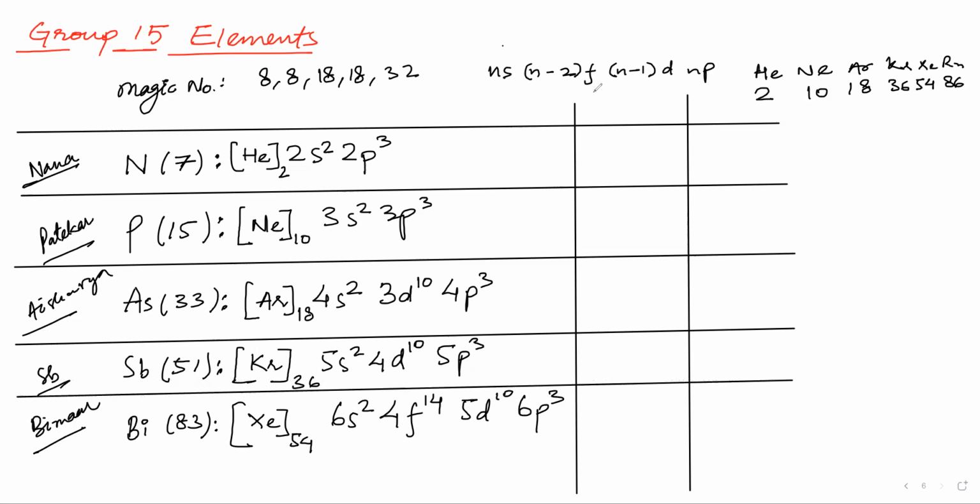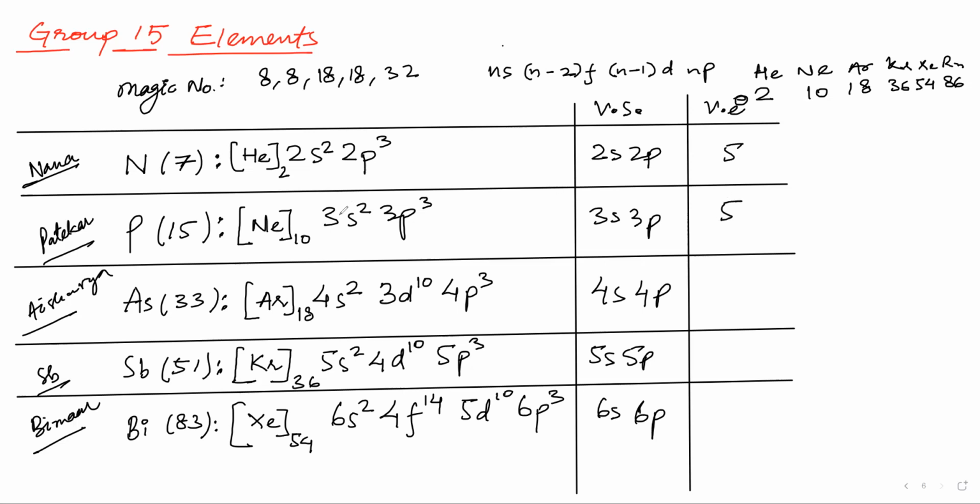So let us write. Here you will have valence shell, and here you will have valence electrons. The valence shell is 2s, 2p. Here the valence shell is 3s, 3p. Here they are 4s, 4p, 5s, 5p, 6s, 6p. Valence electrons are how many? 5. Here also you can see 3 plus 2, 5. Here also 3 plus 2, 5. Copy this slide. Read fast.